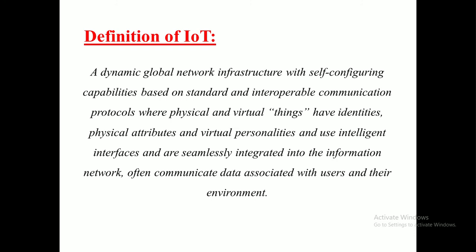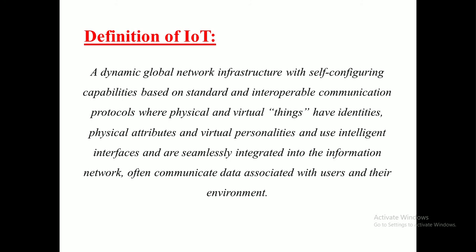So let me give you an explanation of this definition. IoT is a global network with self-configuring ability, nothing but it stores the data and configures its own data based on the standard and the communication protocols. The communication protocols here are Bluetooth, Zigbee, or any wireless LAN or LAN. So these are called communication protocols. We'll discuss these communication protocols in further sessions.